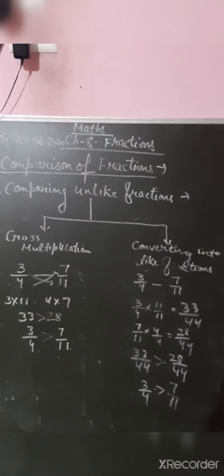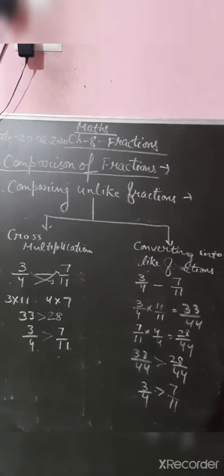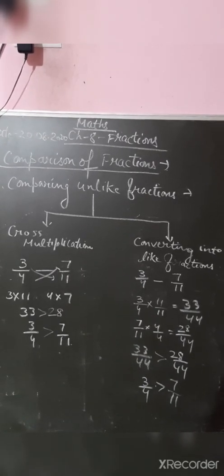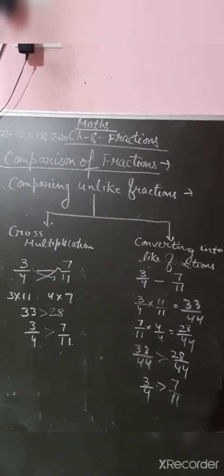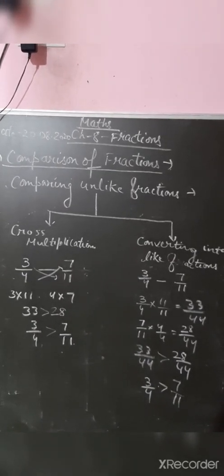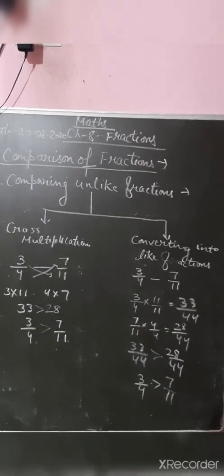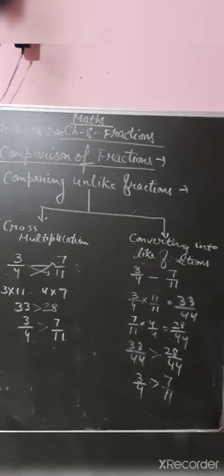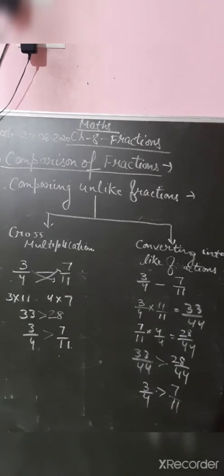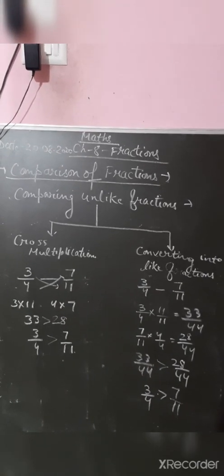Now next is comparing unlike fractions. Like and unlike fractions we have done. Like fractions are those fractions in which one group or set has all denominators the same, and in unlike fractions all denominators are different. So there are two methods to compare unlike fractions: the cross multiplication method and converting into like fractions. Unlike fractions you have to convert into like fractions. So it is very easy.